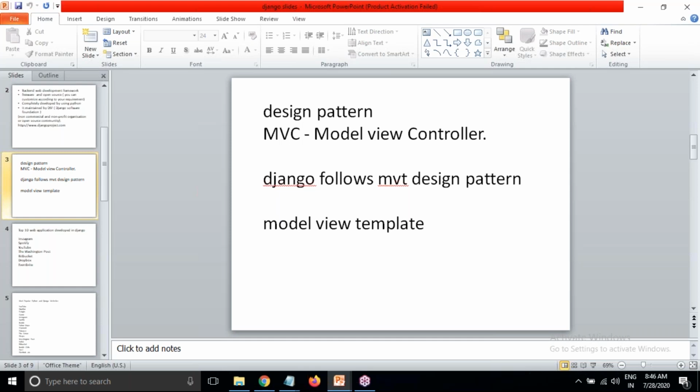So when we talk about MVC and MVT, these are proven and successfully used in IT companies for developing websites. Other design patterns may not be very popular and may not be successfully used in IT companies for website development, but here we are using it. That's why we are saying they are very popular.